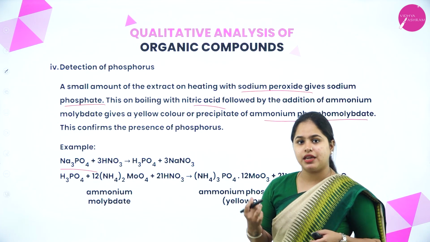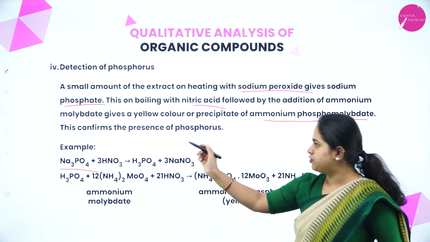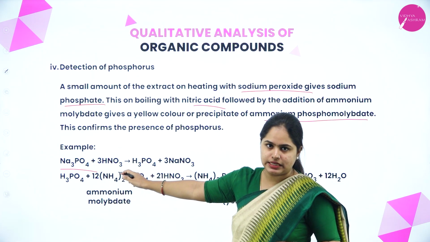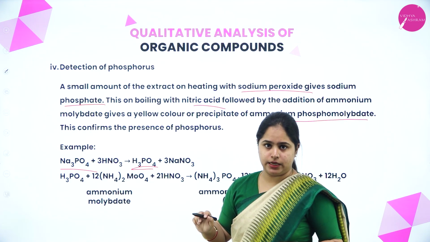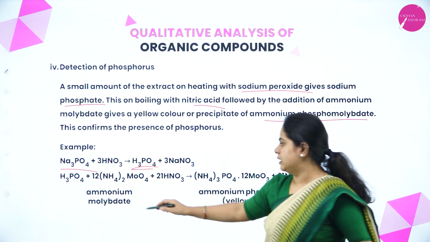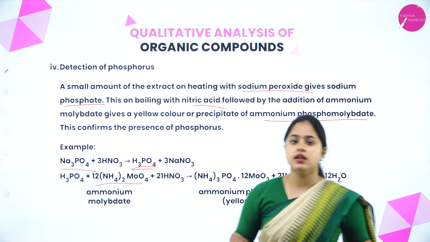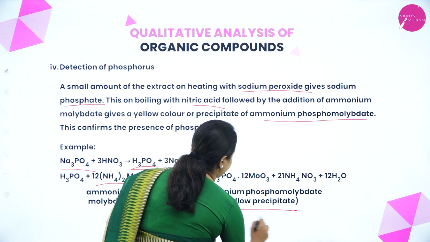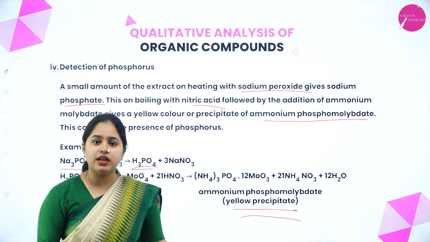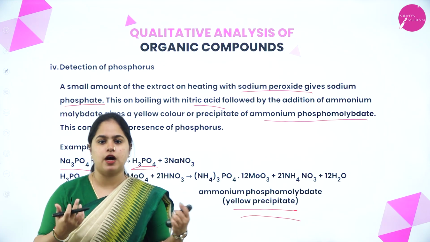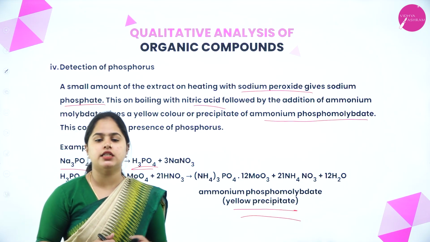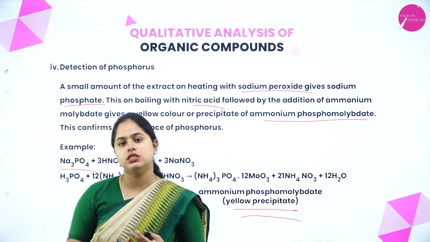And this confirms the presence of phosphorus. So the extract first reacts with sodium peroxide, which forms sodium phosphate, and sodium phosphate is further reacted with nitric acid and you will get phosphate here, right? And when it is further reacted with ammonium molybdate, finally you will be obtaining a yellow precipitate. What is this yellow precipitate? It is ammonium phosphomolybdate. So if you obtain a yellow precipitate, we can confirm the presence of phosphorus, right?